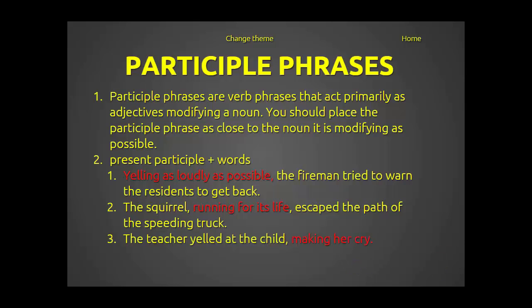The teacher yelled at the child, making her cry. So now in this case, we have a comma here, and usually in American English we don't use a lot of commas at the end of sentences. In this case, we do, and that's because this is a logical extension of this. This is the reason why she's crying, okay? So if you think about it, if you could say the teacher yelled at the child, therefore making her cry, then you would put a comma here.